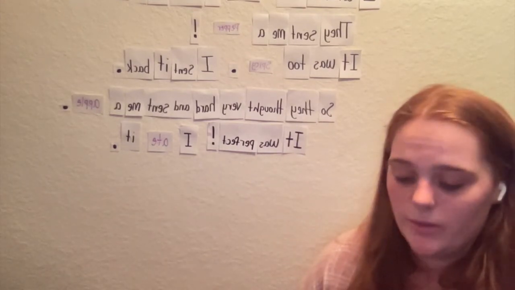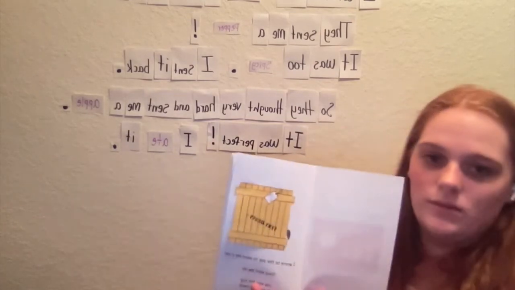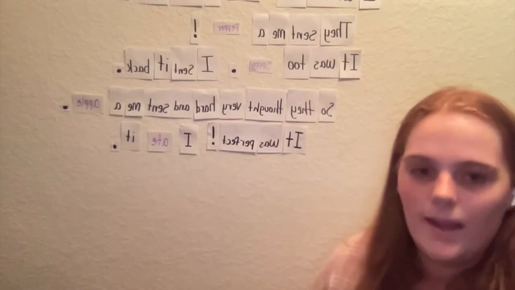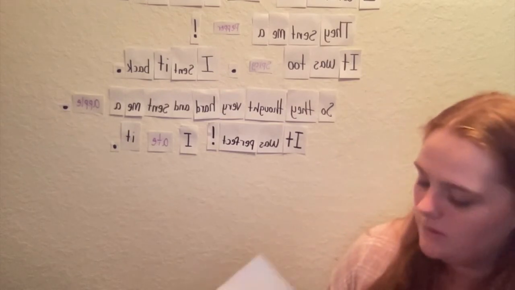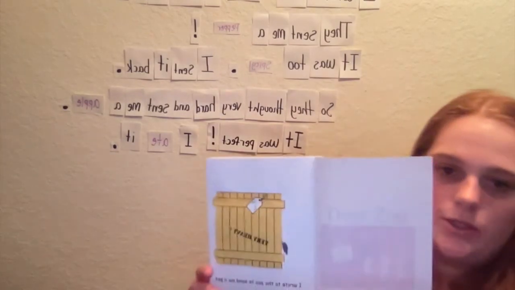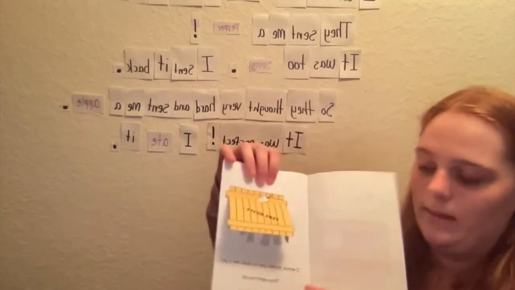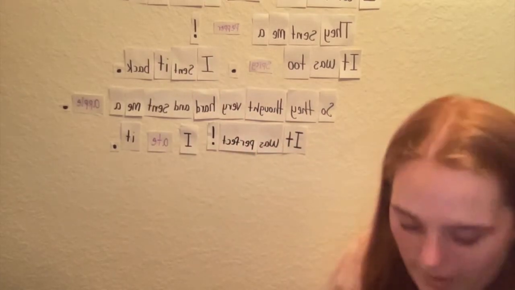Each page we're going to make a large poster for, and then we're going to put them together like a quilt and hang them up on the wall. So I want each of you to pick a page, and we're going to draw what we see on the paper, and then also write what's happening like it is on the bottom. All right, and let's do that right now.